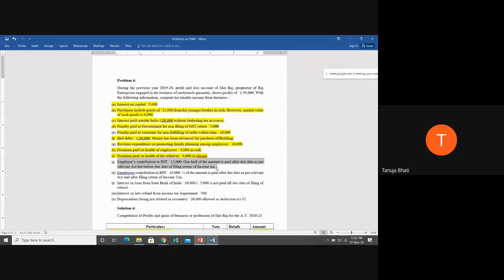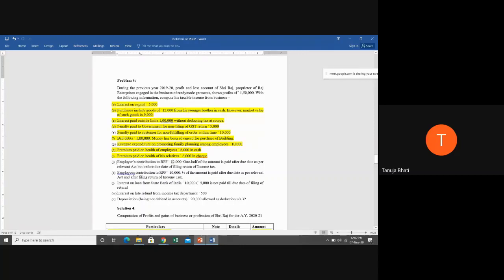Suppose the payment is made before the due date of filing return of income tax, it will be allowable. So for every particular year, suppose 1920, the due date is usually 30th September, but the government usually extends the due date, but usually it is 30th September.